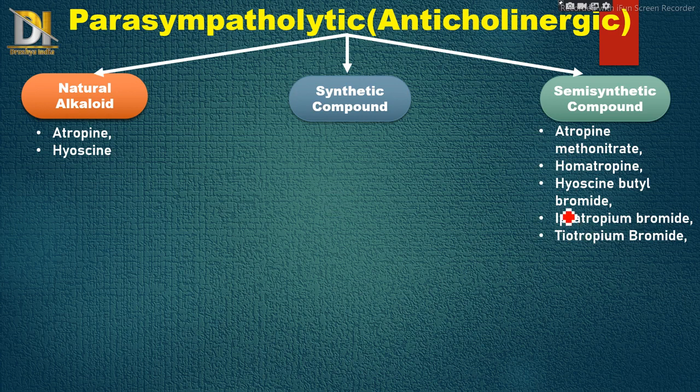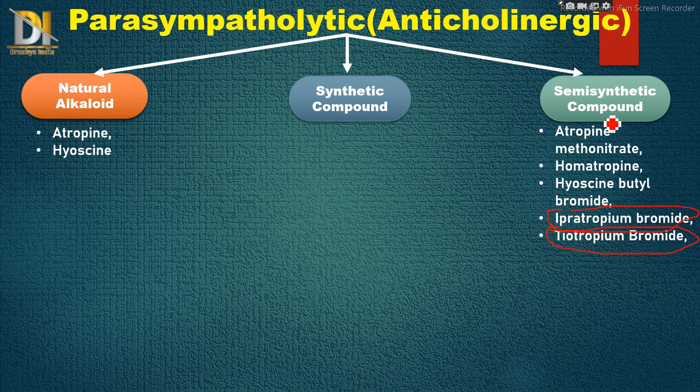These last two drugs, ipratropium bromide and tiotropium bromide, are mainly used in the treatment of asthma. If the classification is clear, it will help to understand the uses also, because in classification most of the uses are covered. So this was about semi-synthetic.